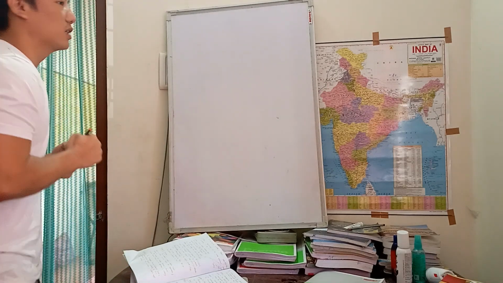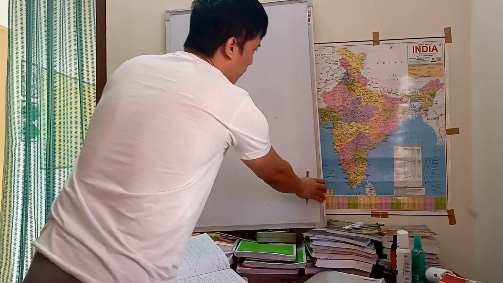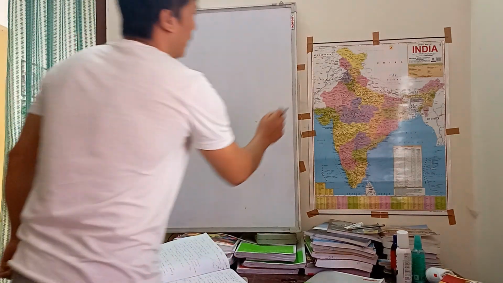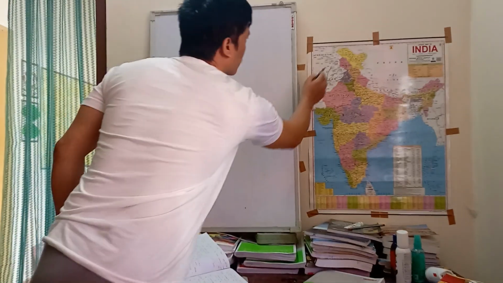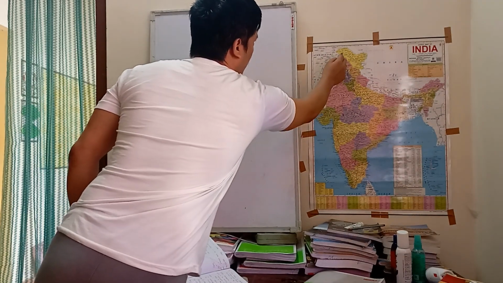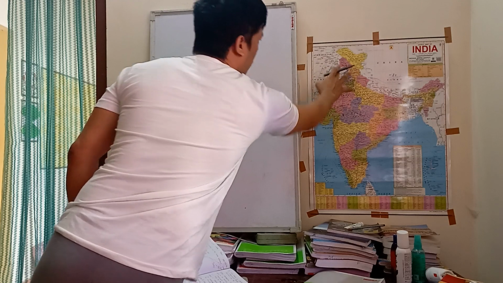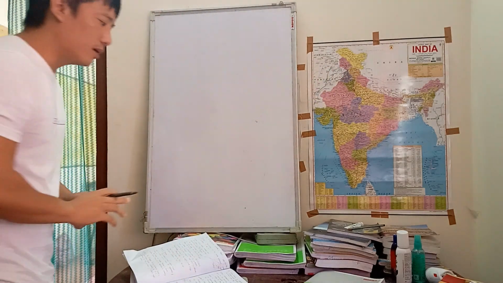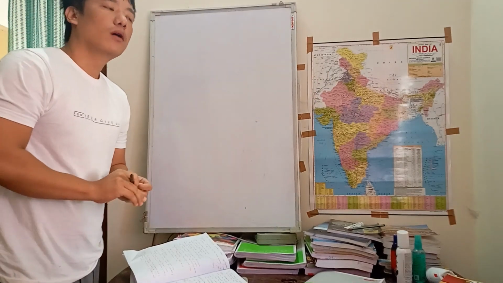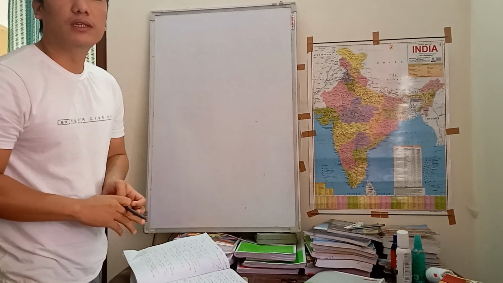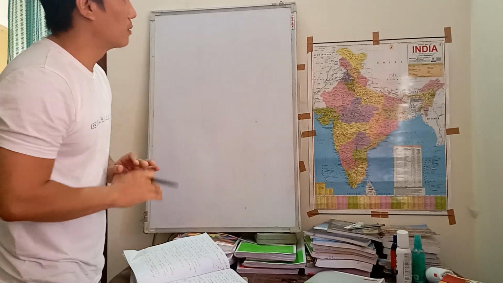So Indus Valley Civilization, as we all know, this is the map of India, and you can see this whole particular place till Gujarat and Pakistan. This was the place where the first civilization of the country, that is Indus Valley Civilization, flourished.